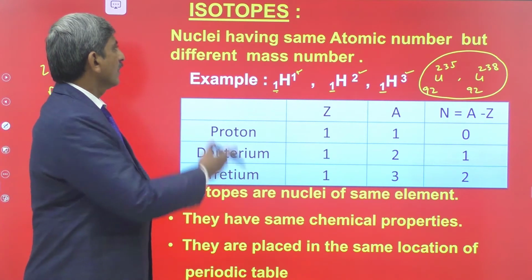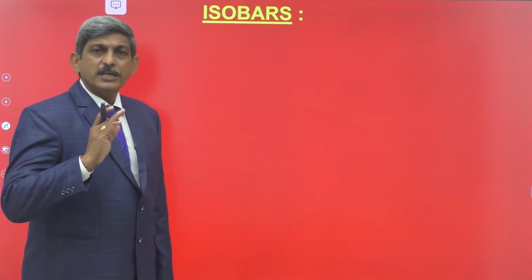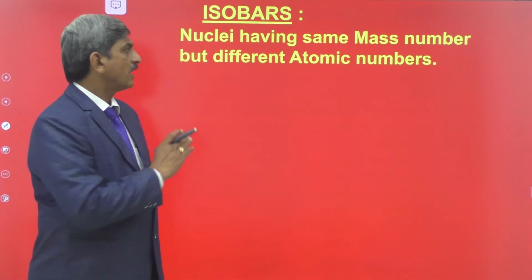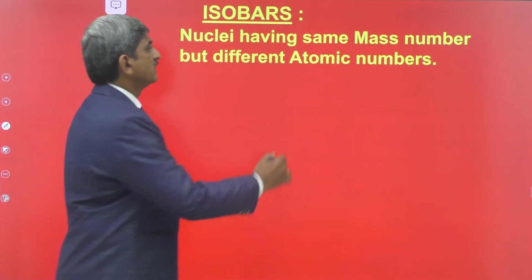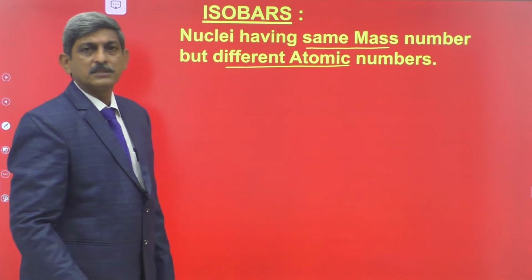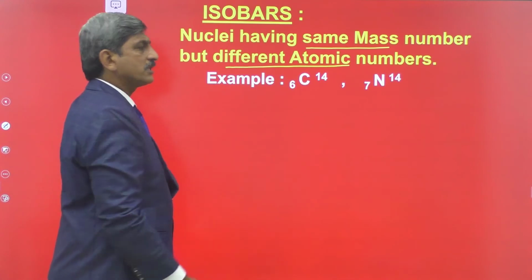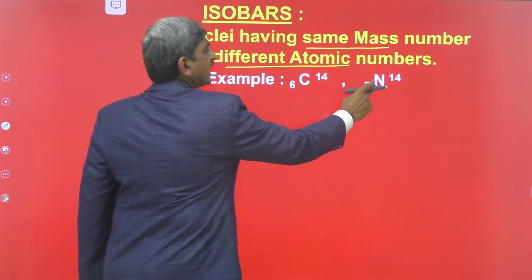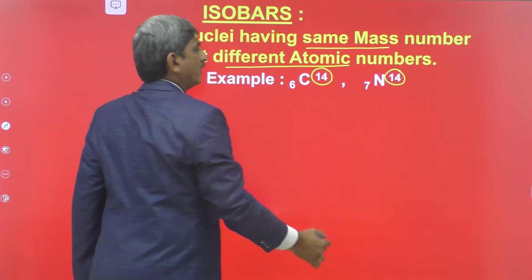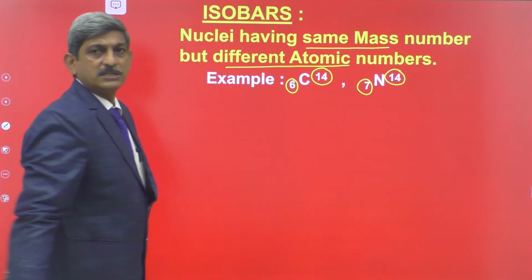Okay? Now come to the isobars. The nuclei having the same mass number but different atomic numbers are called isobars. For example, if we consider the nucleus of C614 and N714, here the mass numbers are same, whereas the atomic numbers are different, as shown on the screen. If suppose we tabulate the things, this is for C614, this is for N714.